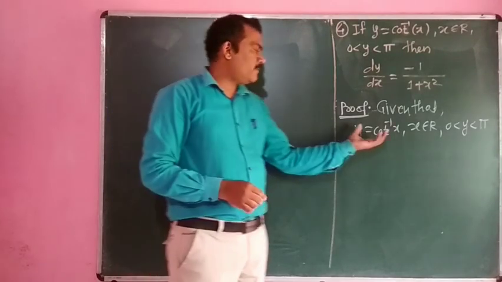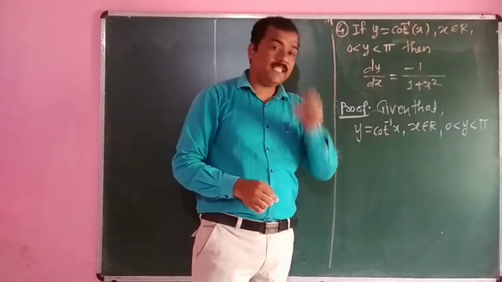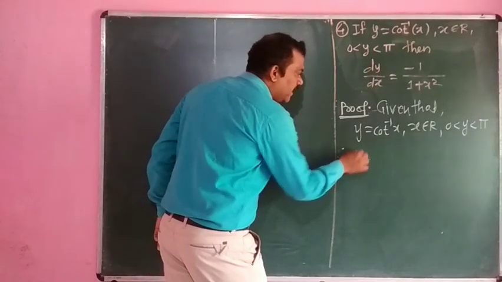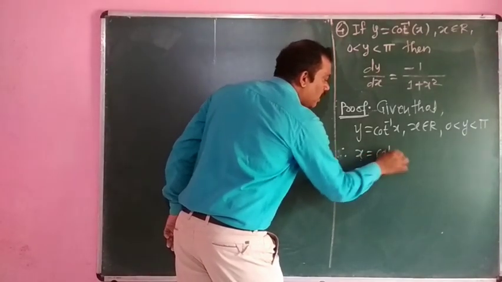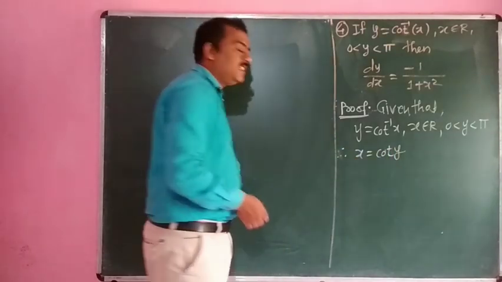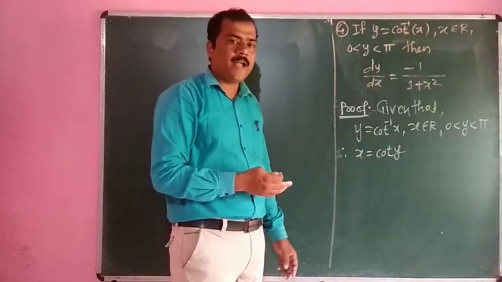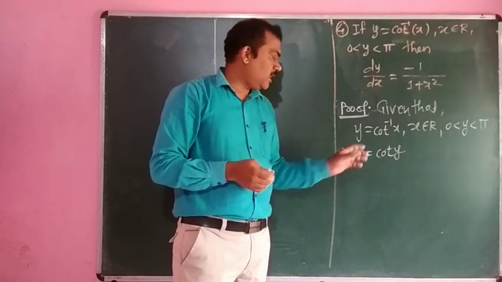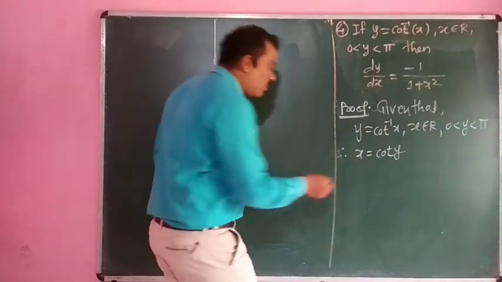Okay. The inverse function exists, which means its original function also exists. And what is the original function? Therefore we can write x is equal to cot y. Here x is expressed in terms of y, so we have to differentiate with respect to y.